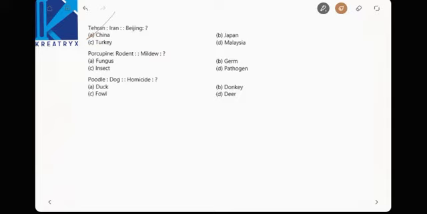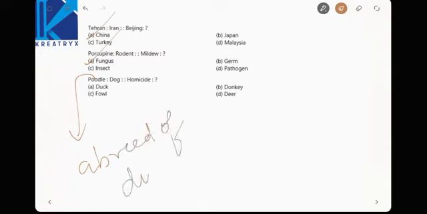Now mildew will help you to have fungus there, right? Next, poodle. Poodle is nothing but a breed of dog. A breed of dog. We are given some higher category relationships in order to have a clear understanding. Now homicide is also a breed of donkey, right? A breed of donkey.